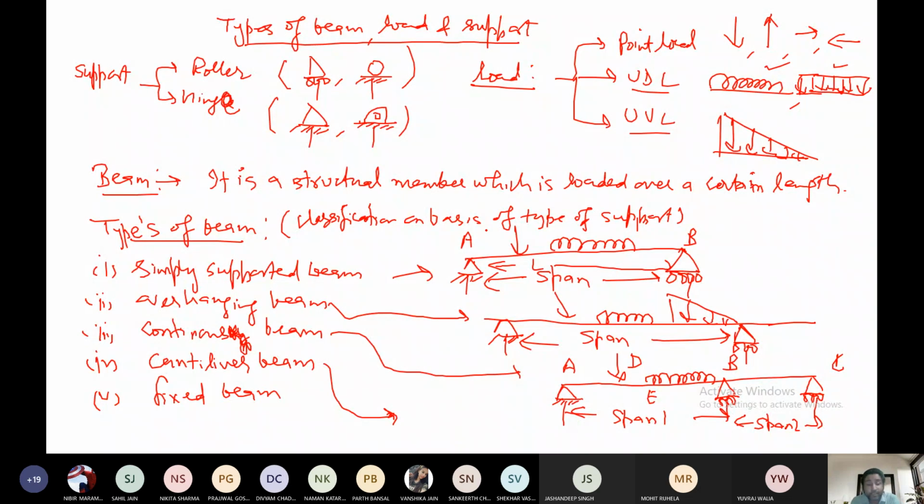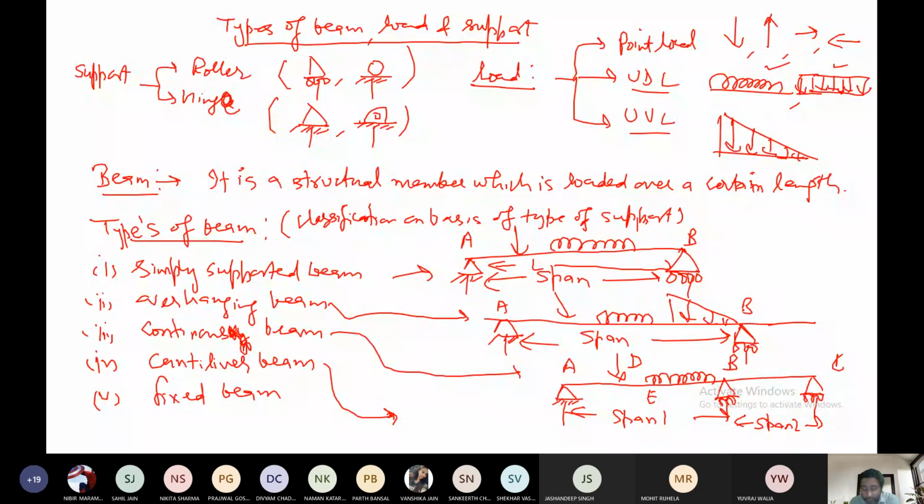Coming to the second one, overhanging beam. You can see here point A is here, and point B is here. You can see clearly that at point A we have hinge support and at point B we have roller support, and the beam is extending beyond the support. So it's a simple definition: when the beam extends beyond the support, such a beam is called an overhanging beam.